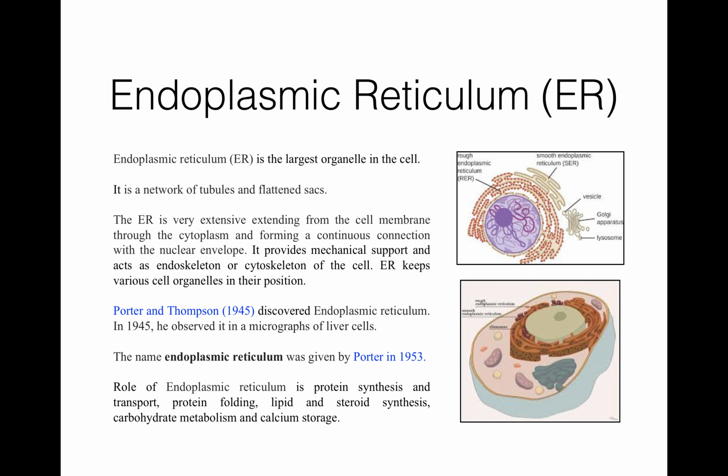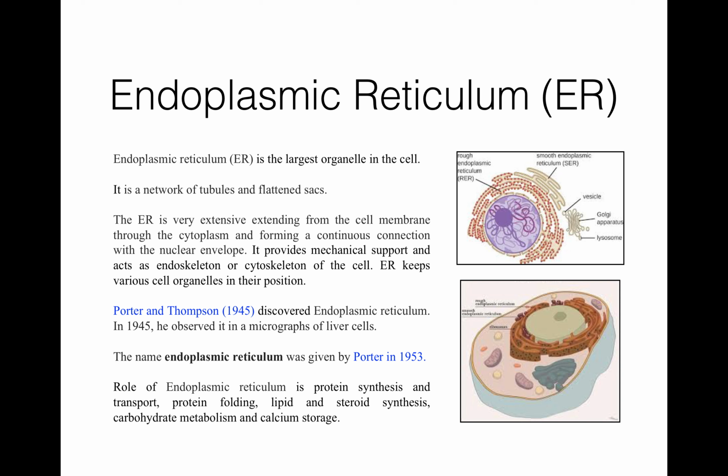There are many types of membrane-bound cell organelles which differ from one another in structure and function, but they collectively form the endomembrane system because their functions are coordinated. And this endomembrane system includes endoplasmic reticulum, Golgi apparatus, lysosomes, peroxisomes, and vacuoles.